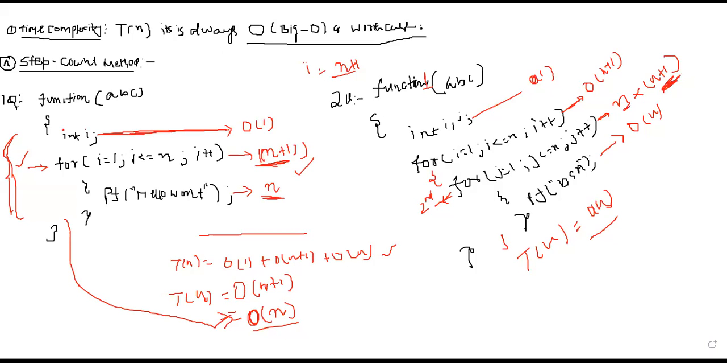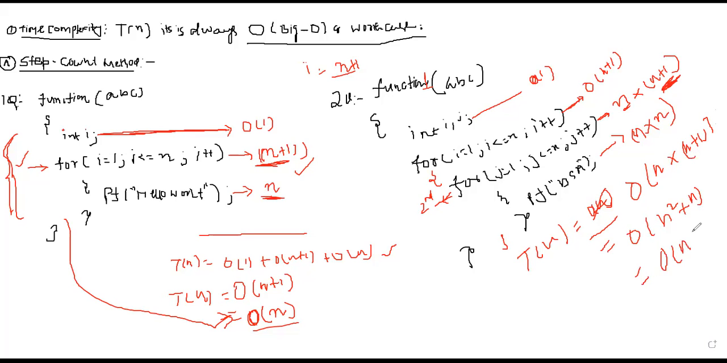Clear? Now how many times will the printf be run? n times for the outer for loop and n times for the inner for loop. Okay, now what will be the time complexity here? Which is the maximum amount of time taken? Now it is order of n into n plus 1, which is nothing but order of n square plus n. Now what is the time complexity here? It is order of n square.